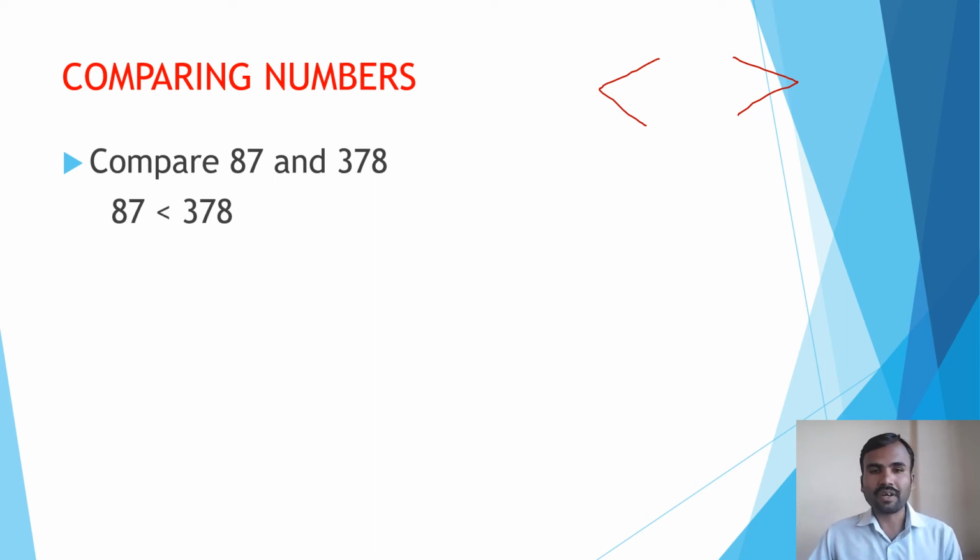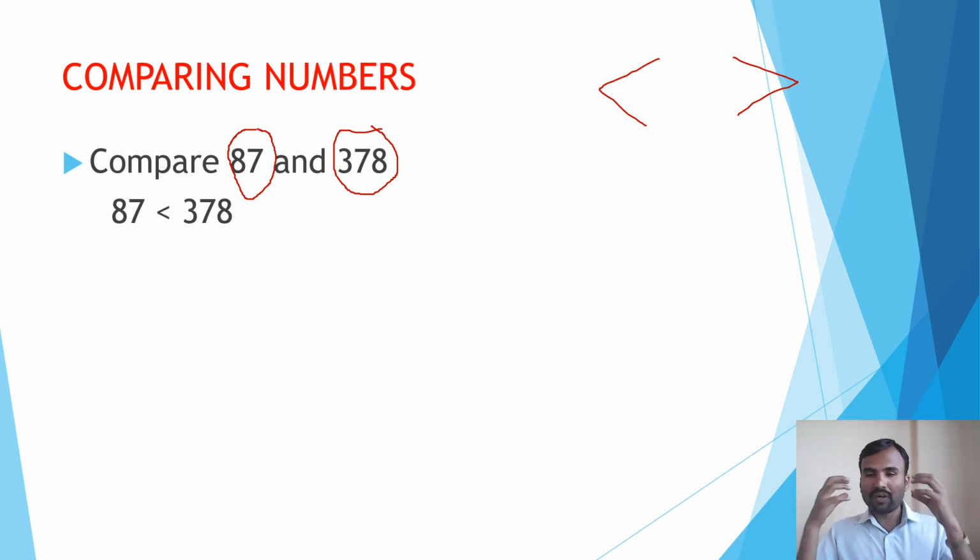So here, dear children, when you compare 87, right? You have two numbers here. The first one is 87 and the second one is 378. Okay. So if you compare these two numbers, 87 has two digits and 378 has three digits. You know that a number which has more digits has a bigger value, right?